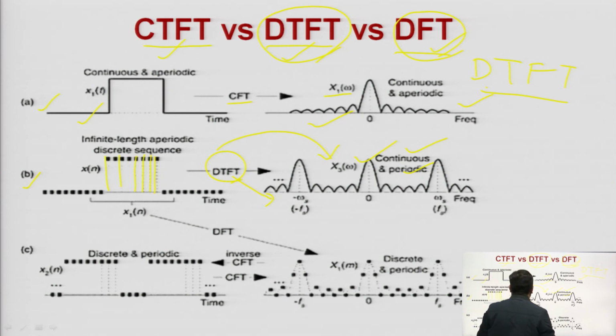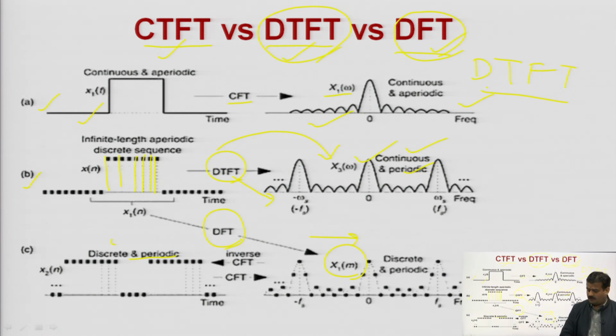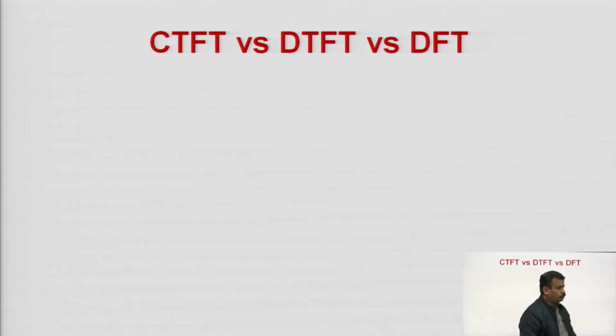But if you want the discrete time signal to convert into a discrete signal in its frequency domain, you require DFT. DFT means discrete Fourier transform. Now, your input is what? Your input is discrete and periodic, like this, or you can say finite length, and if you take the Fourier transform, then it will become its DFT, that will be discrete and periodic. So, this is the difference between DTFT and DFT. It is very important to understand.